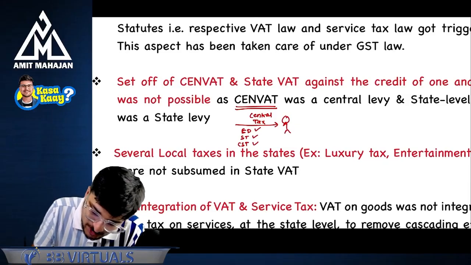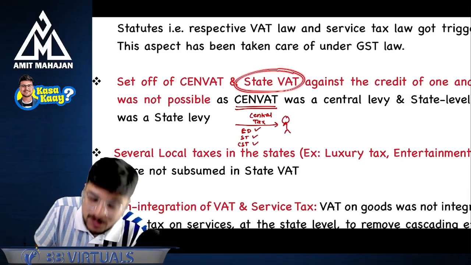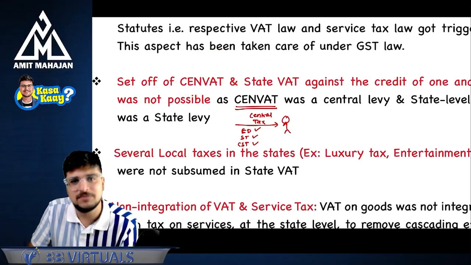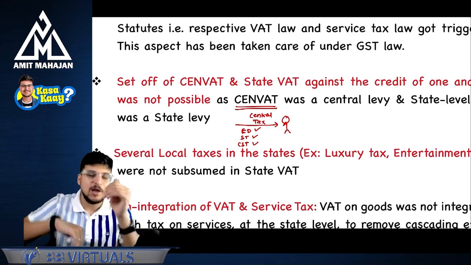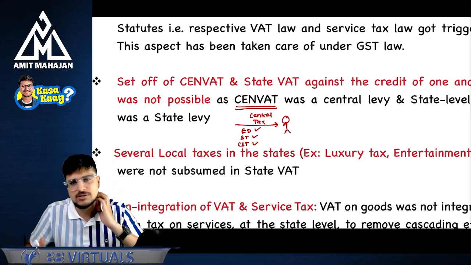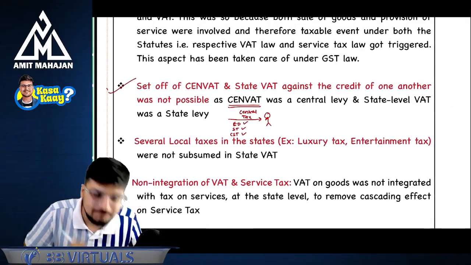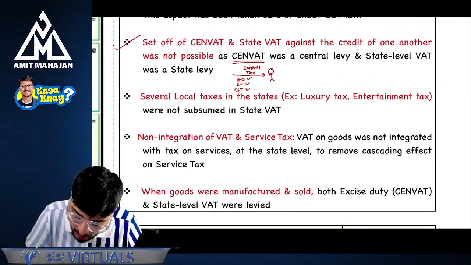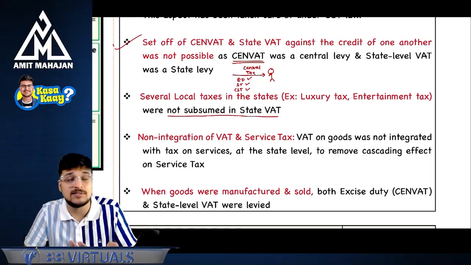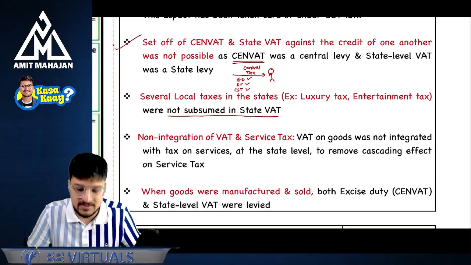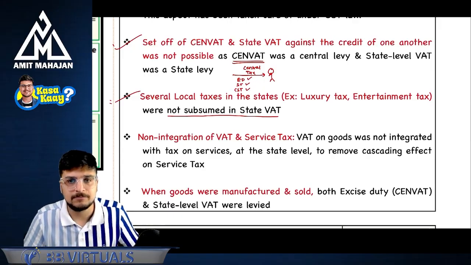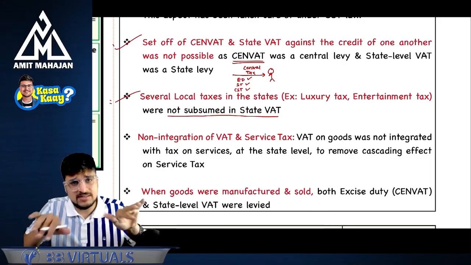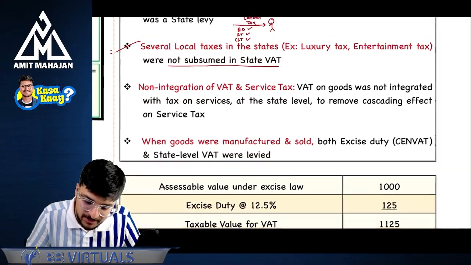So set off of Senvat against the state VAT. Was it possible? No, because my inward was central tax, my outward was state VAT. That's why the set off was not possible. We have already seen this. Several local taxes in the state were not subsumed in the state VAT. Luxury tax was charged additionally, entertainment tax was charged additionally, which were not subsumed under VAT. These were additionally charged, so there was an additional burden.